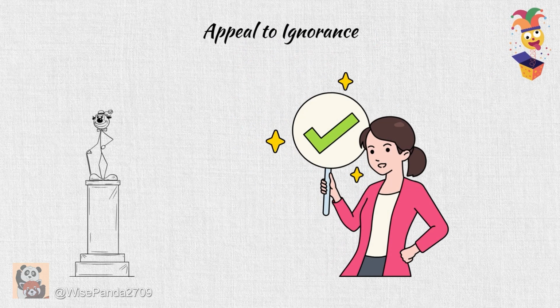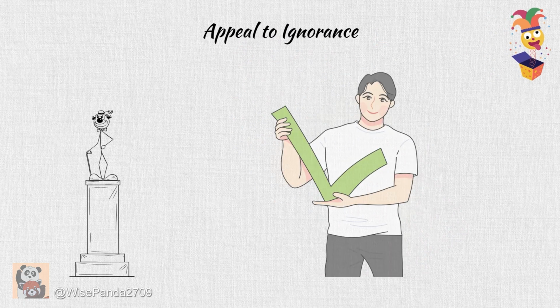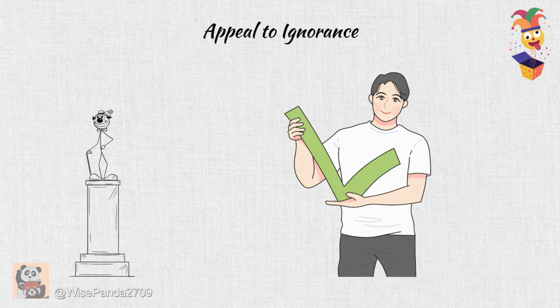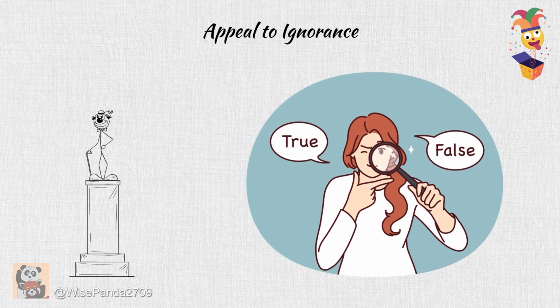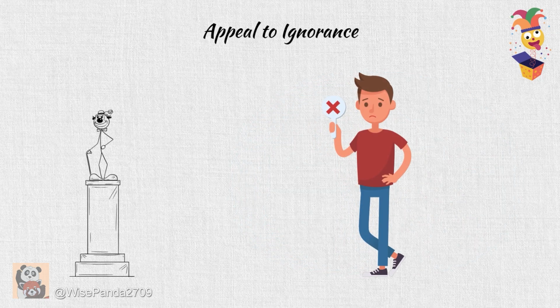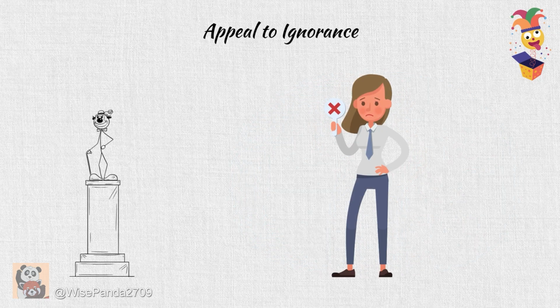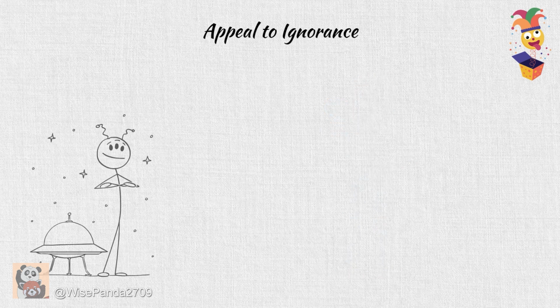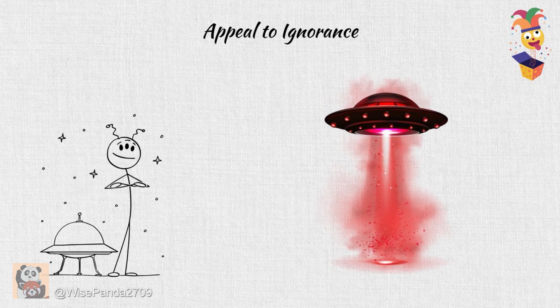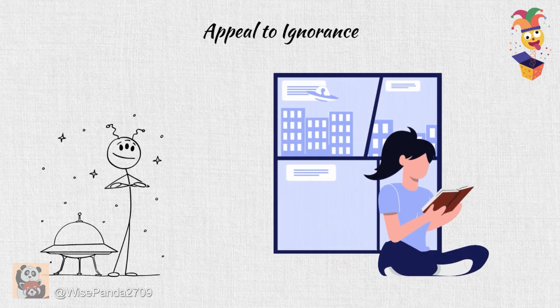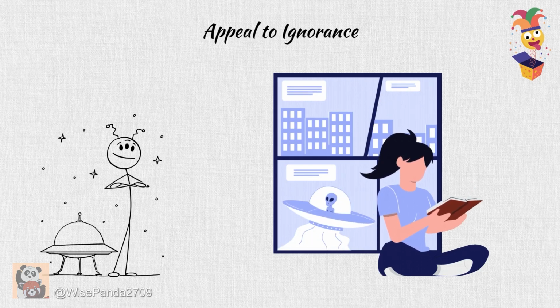Appeal to ignorance. The appeal to ignorance fallacy occurs when someone asserts that their claim is true because there is no evidence proving it false, or claims something is false because there is no evidence proving it true. Example: aliens definitely don't exist. Why? Because no one has proven they exist.